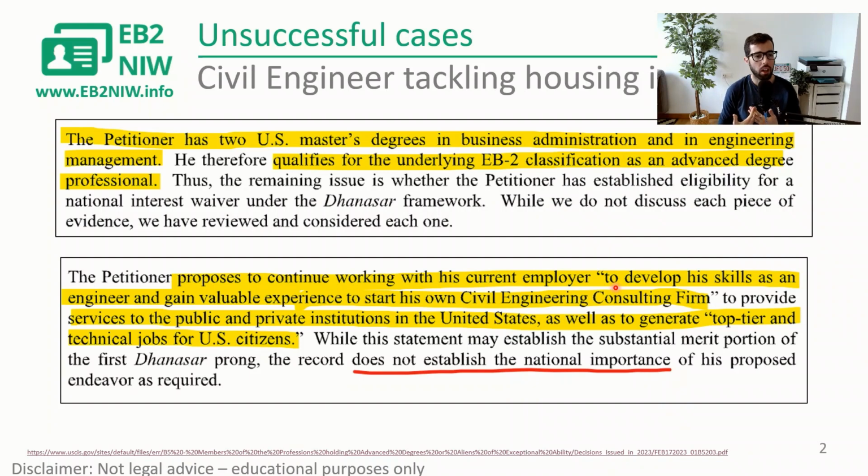So don't do that. This national interest waiver is about what you can provide to the United States of America. It's not what the US can provide to you. Okay, so you have to show that your endeavor is of national importance and not a personal gain. Even though, later this person explains that this consulting firm is to provide services for public and private institutions in the US, generate top-tier and technical jobs for US citizens, but you started your endeavor statement wrong. Okay, never focus on yourself, focus on the endeavor itself, the national importance of the endeavor.